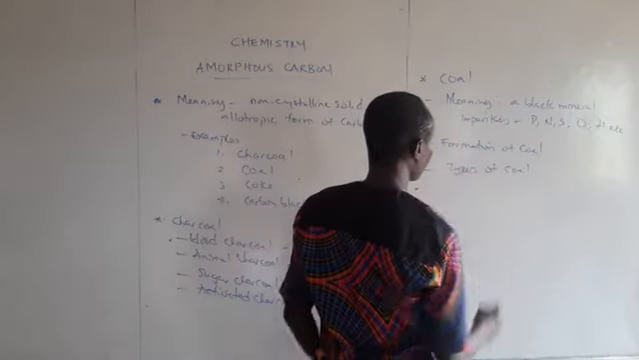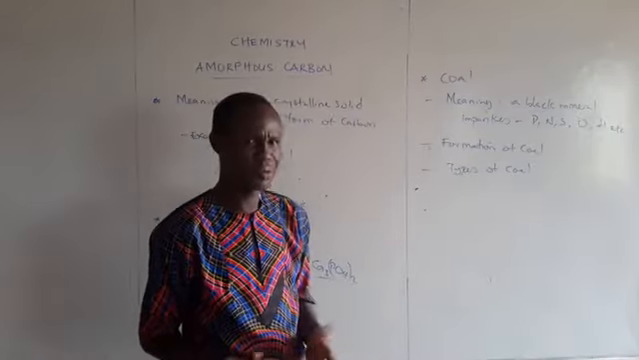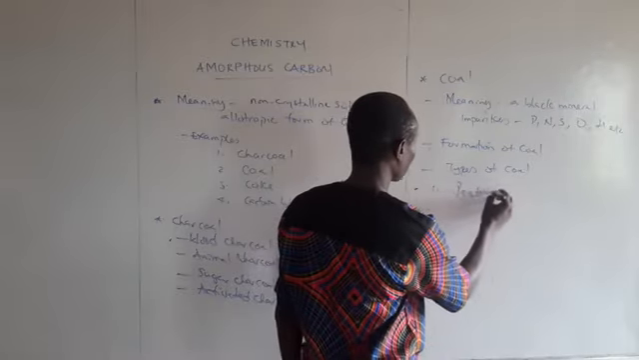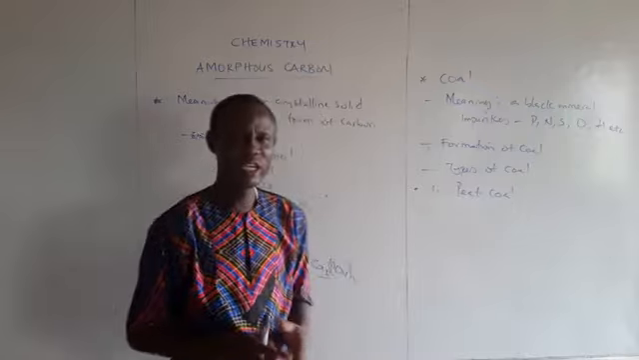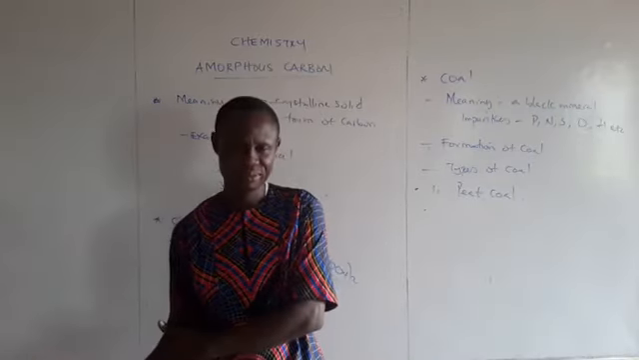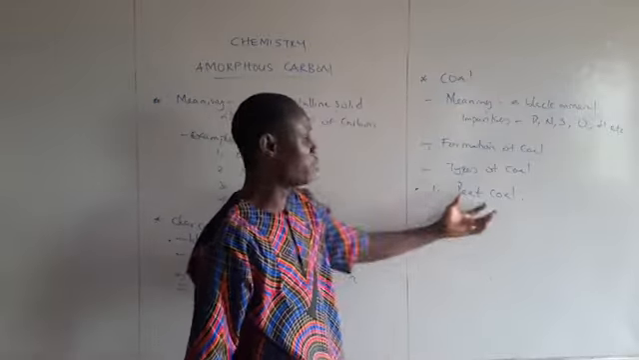Again, let's now look at types of coal. We have different types of coal. I will give you four. Number one is what is called peat coal. This is just the first stage in the process of decomposition of the organic matter. So the first stage, what you get, is what is called peat coal.